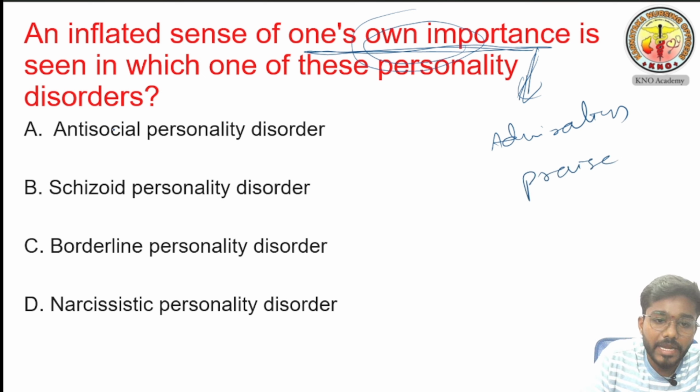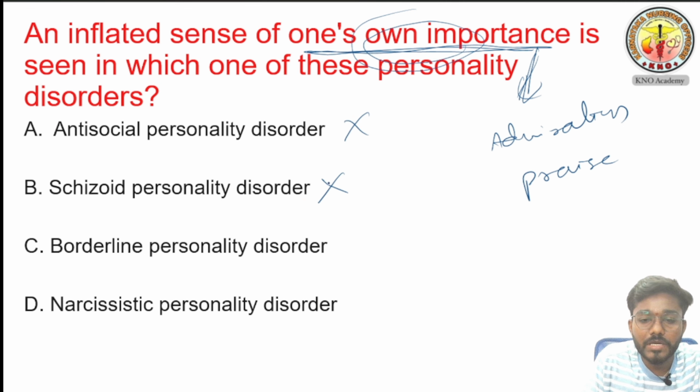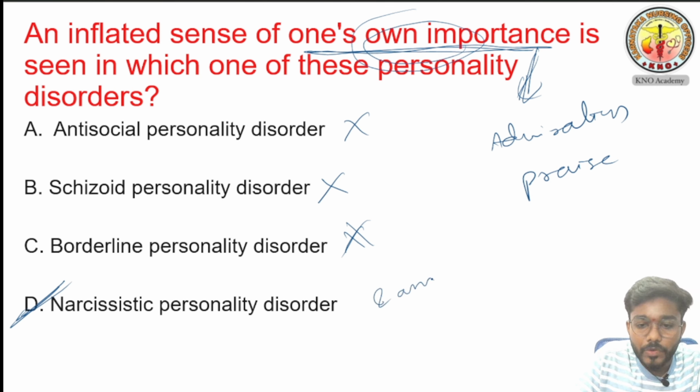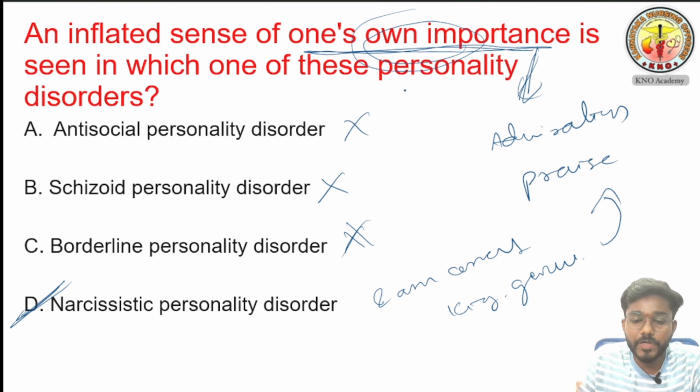Antisocial personality disorder, no, it is not the answer. Schizoid personality disorder, no, this one is not the answer. Borderline personality disorder, no, this is also not the answer. Narcissistic personality disorder: he will tell I am correct, everybody else is wrong, I am king, genius. He needs constant admiration and praise. He tells his own importance. He always exaggerates his achievements. That is what he is telling. I hope you got the point. We will see the next question.